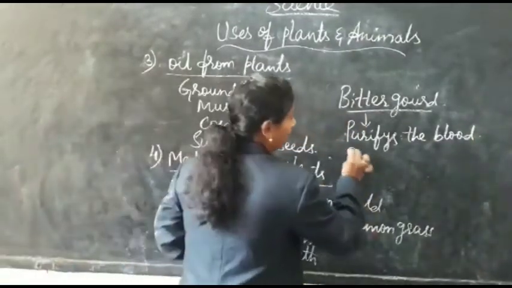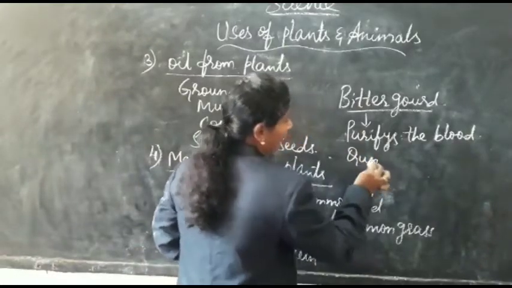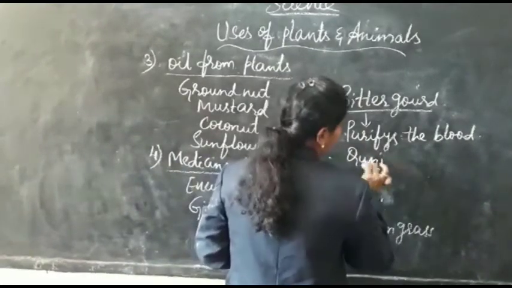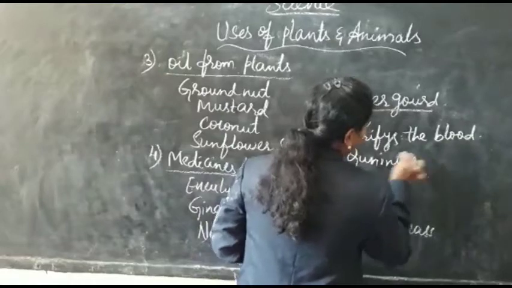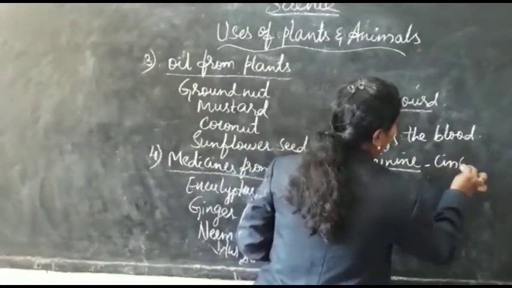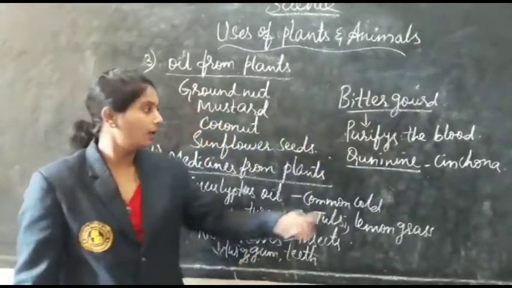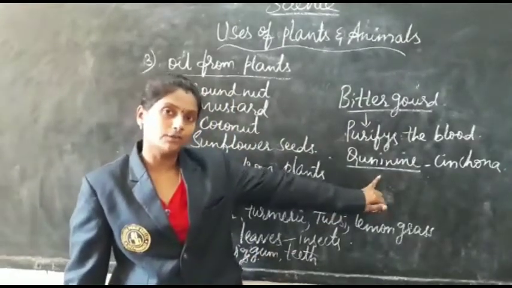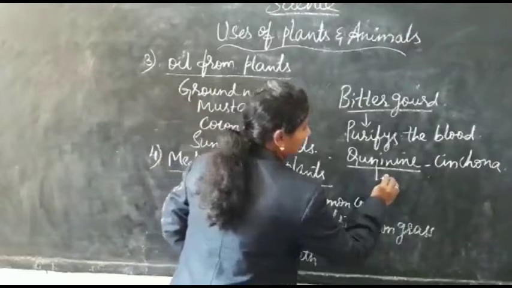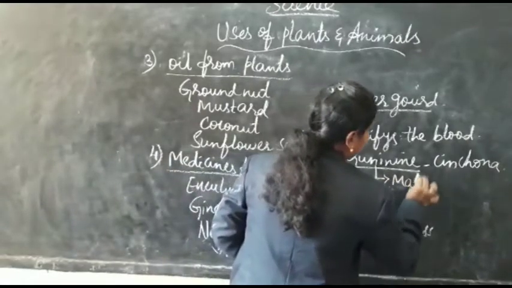And one more natural thing, quinine, is obtained from the cinchona plant. Quinine is used to treat malaria.